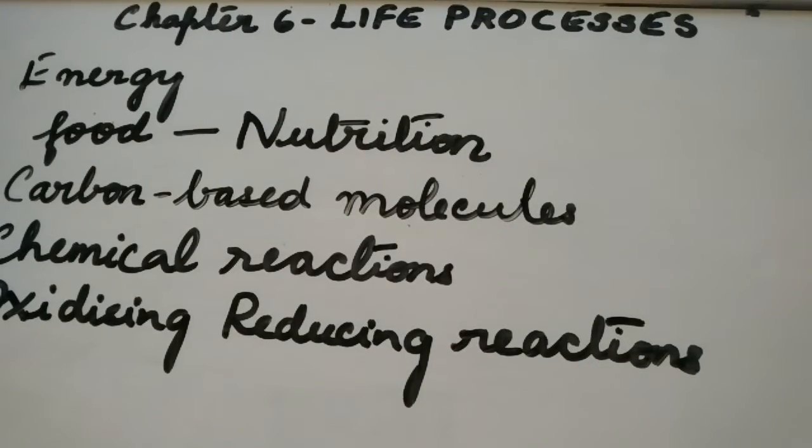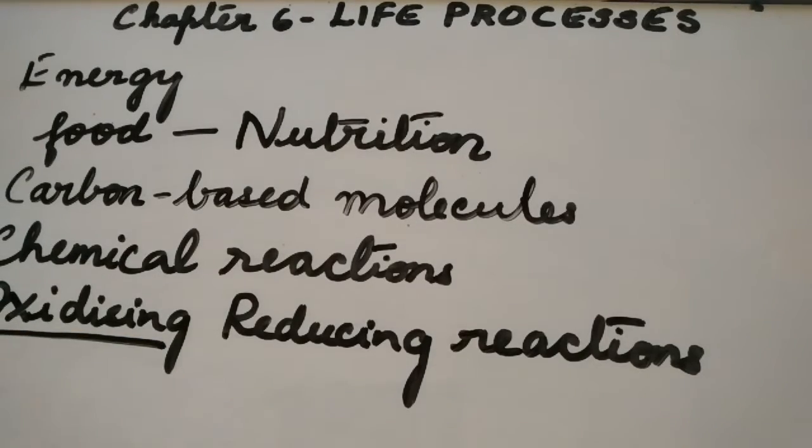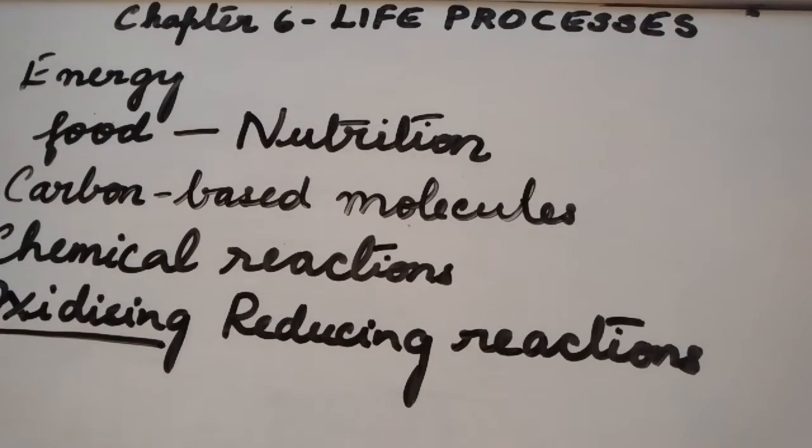Oxidizing reaction means the addition of oxygen to a substance and the removal of hydrogen from a substance. What is reducing reaction? Reduction or the reducing reaction means the addition of hydrogen to a substance and the removal of oxygen from a substance.